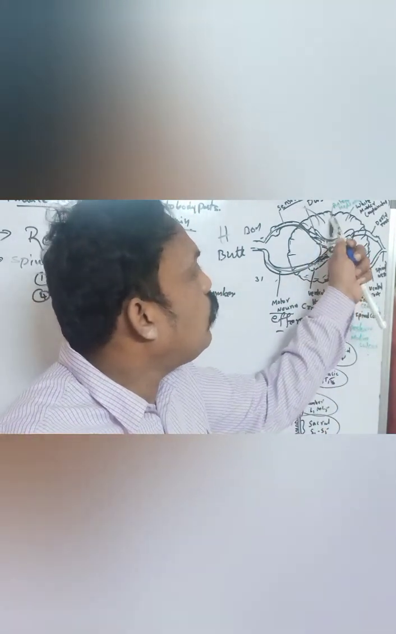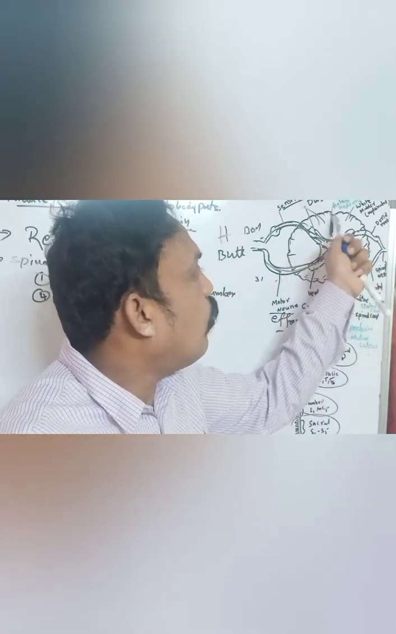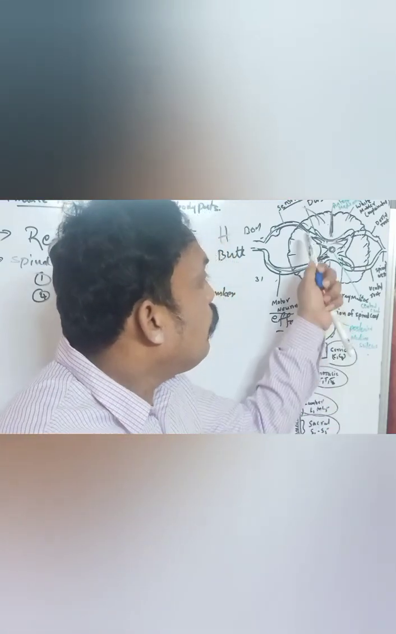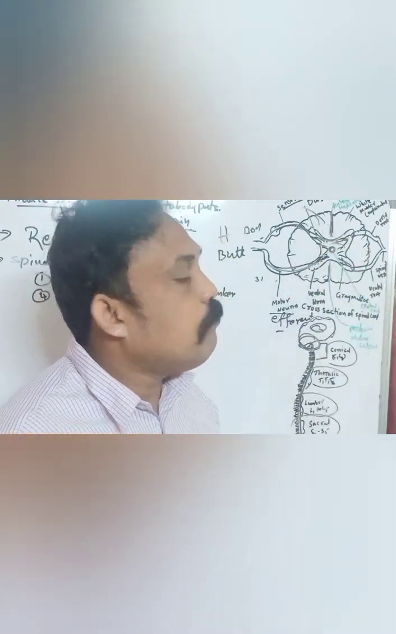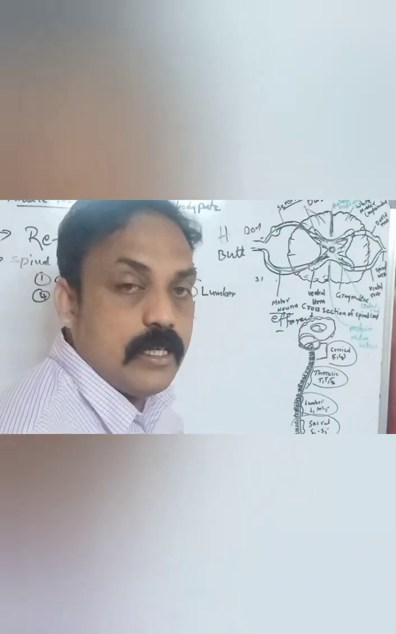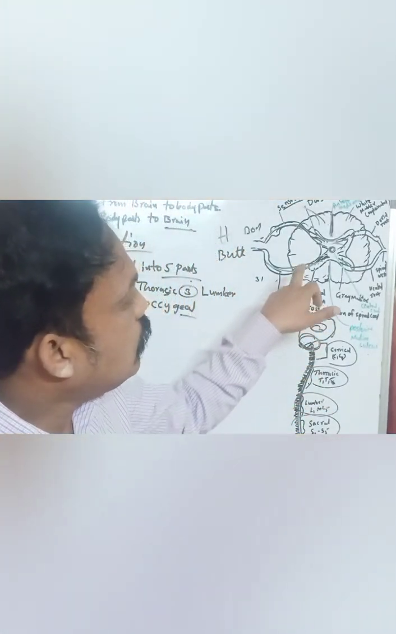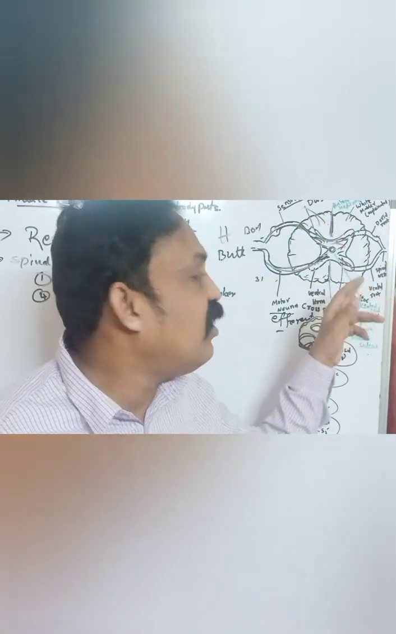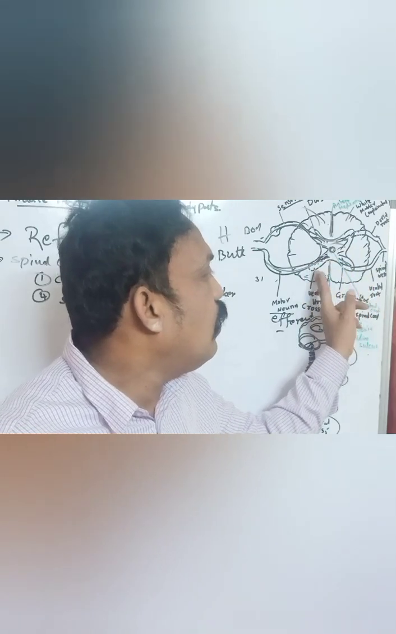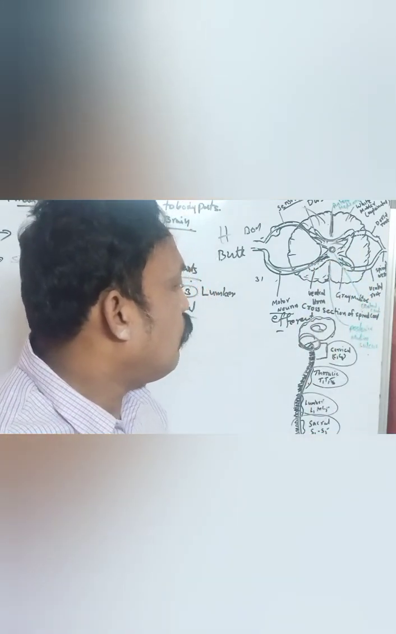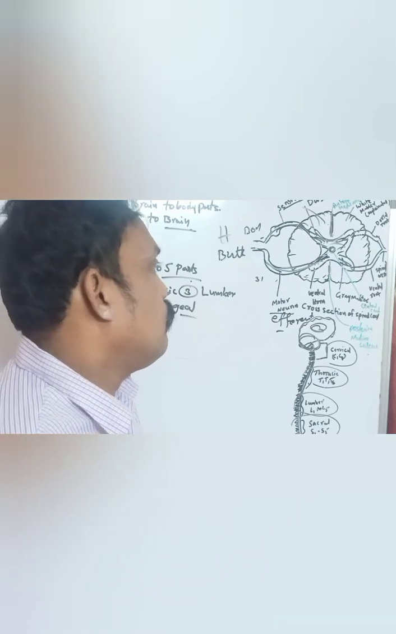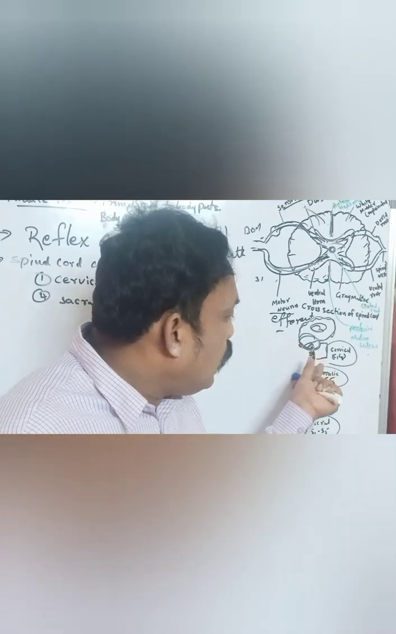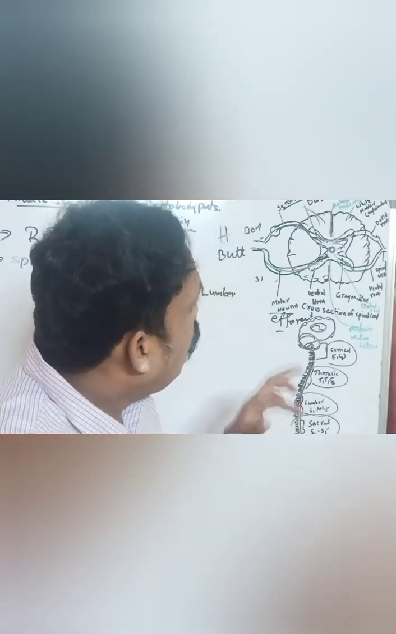The outer part of the spinal cord is white in color, which we call white matter. The white matter is made up of myelinated sheath or myelinated neurons. The H-shaped structure is divided into dorsal horns, a horn-like structure, and ventral horns. This is the structure of the spinal cord, and each and every segment of the spinal cord is connected